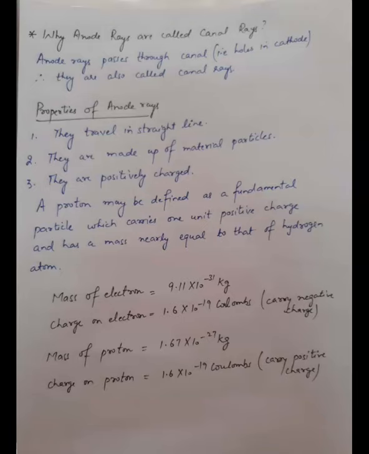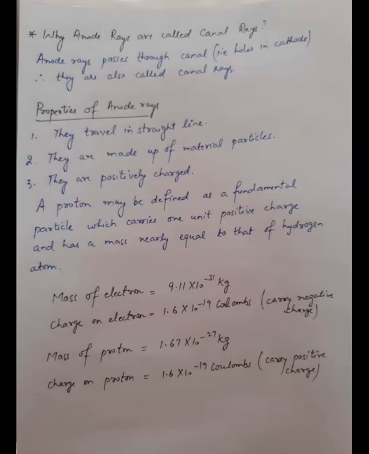Now the properties of anode rays. They travel in a straight line. How will you know about this? Because if we place anything in the path of anode rays, we will get a shadow. So they travel in a straight line. Next, they are made up of material particles. If we place a light paddle wheel, it will rotate. So it means anode rays consist of material particles, meaning they have matter.